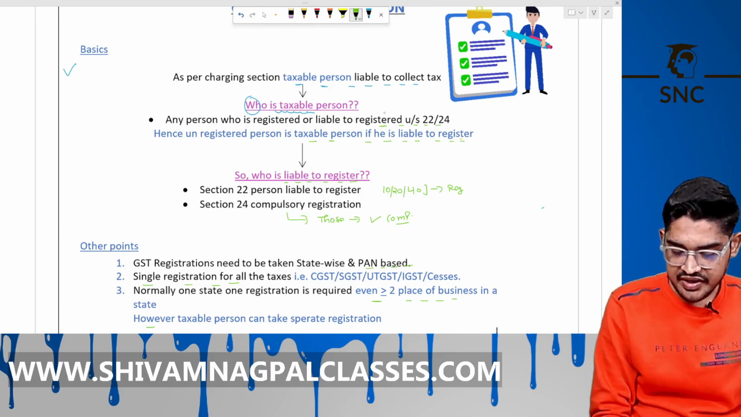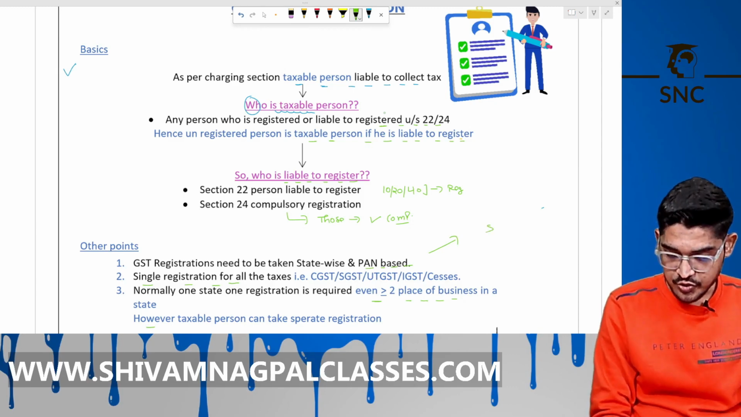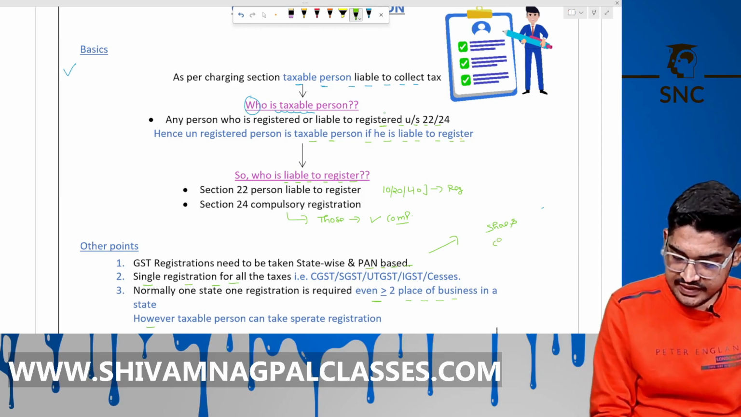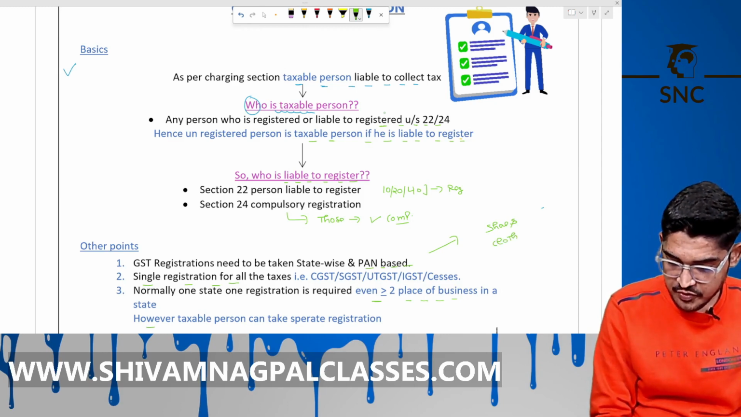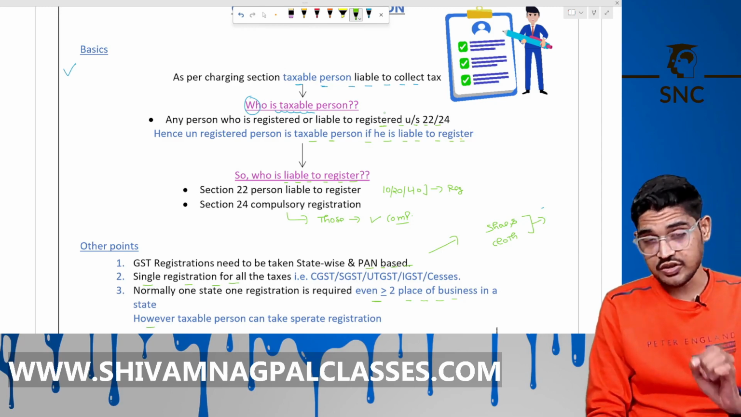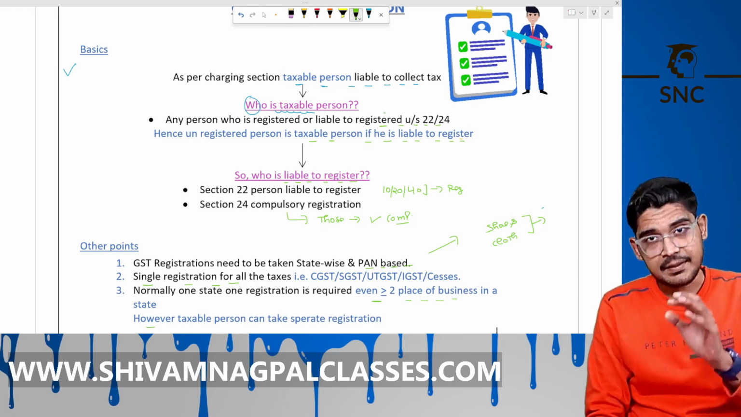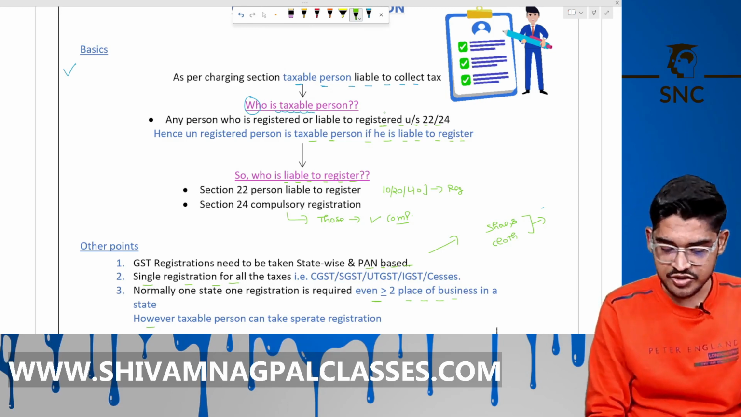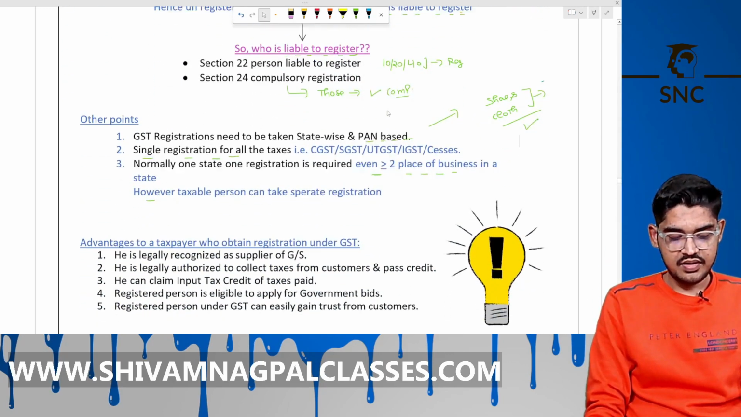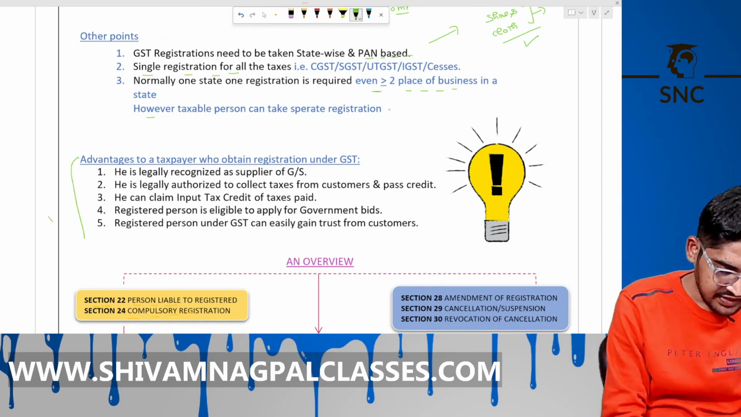Right. What does it mean? Take an example, you are selling shoes in one shop and selling clothes in a second shop in Haryana. Now the choice is yours. Either you can take a single registration for both the places because these are under the same state, or you can take separate registration for both the places. Choice is yours. Is it clear? Now, there are some advantages. You can just read it, not relevant for the exam purpose.